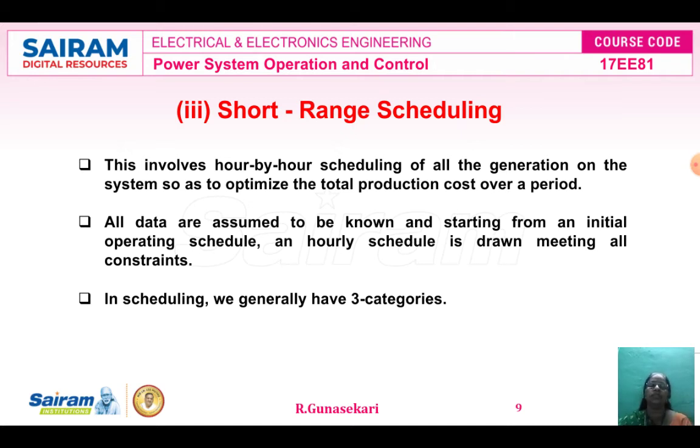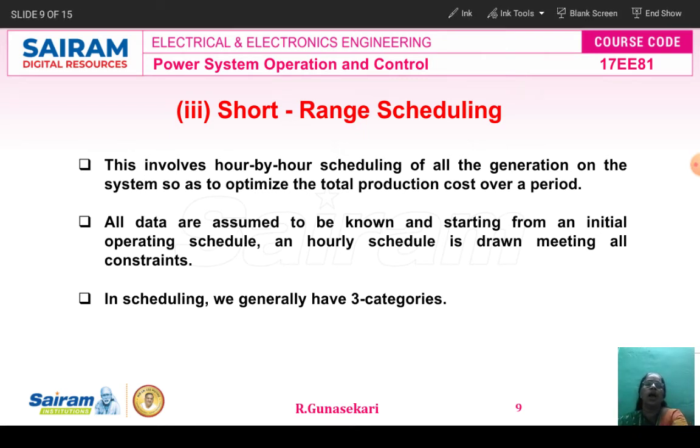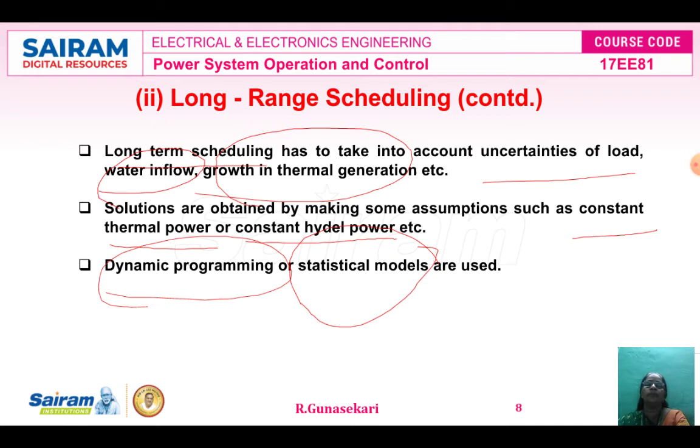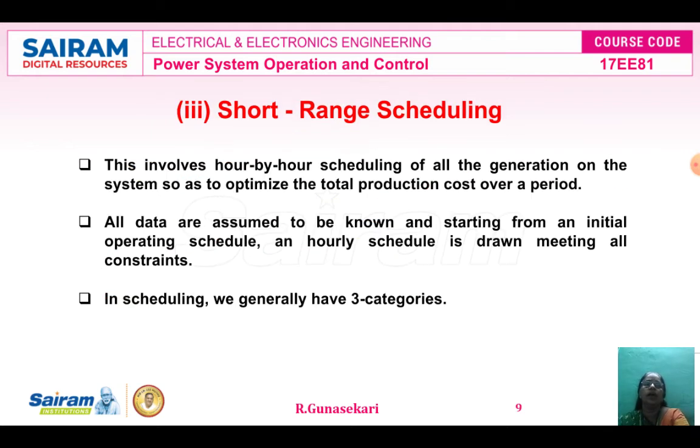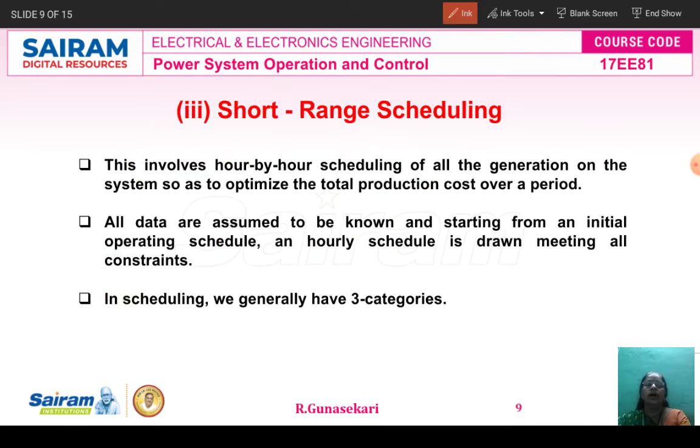What is meant by short range scheduling? This involves hour by hour scheduling, of all the generation on the system, to optimize the total cost over the period.